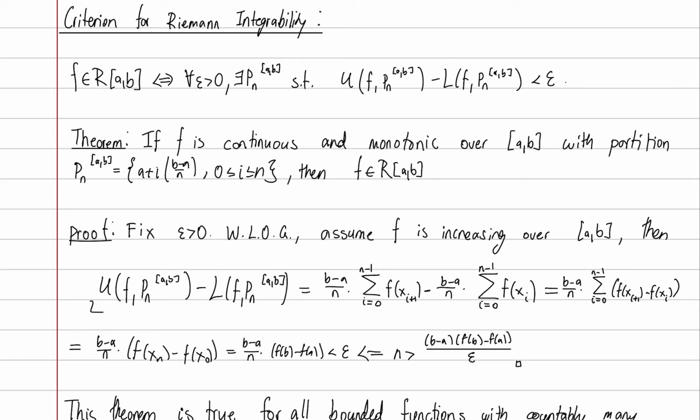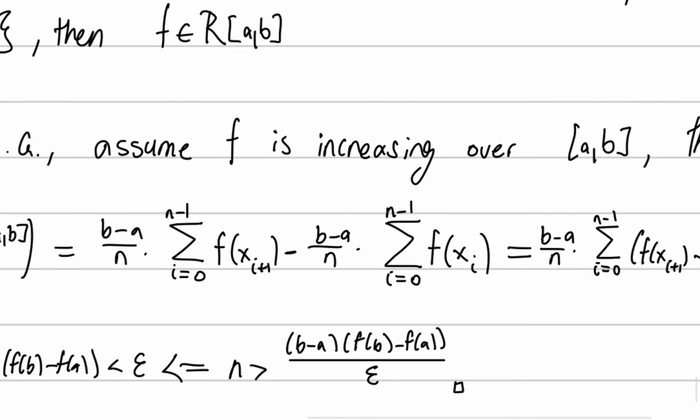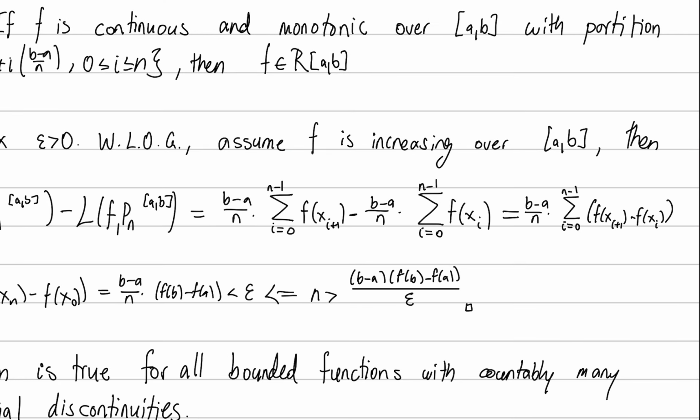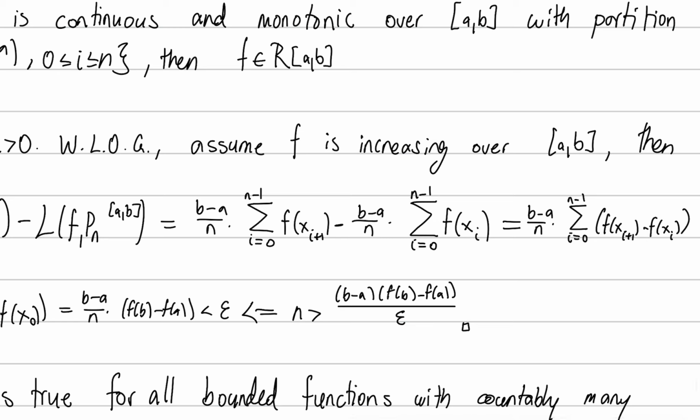Then we have this difference between the upper and lower sums, which we know is just this. This is our equivalent form. I showed how this is true. This is the upper definition, and this is the lower over a standard partition. And the reason why this works, by the way, is because the supremum and the infimum are just located at the right and left endpoints respectively, because f is increasing. So this supremum is just the right endpoint, and this infimum is the left endpoint.